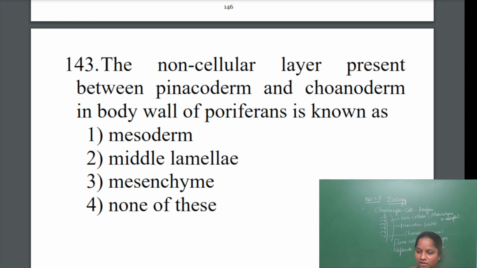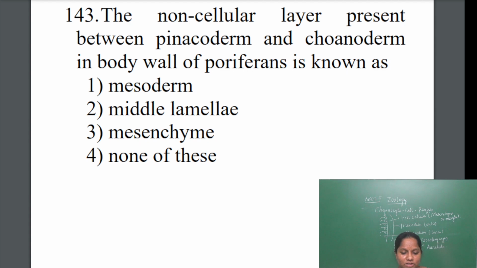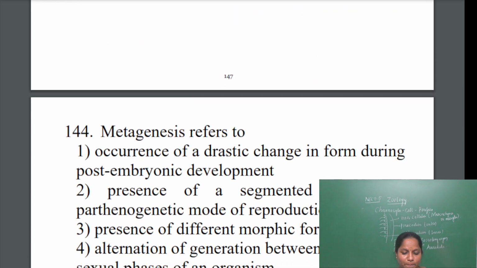Then middle lamellae is given. Middle lamellae is present in plants. Next, mesenchyma. So mesenchyma is correct. The non-cellular layer present between the pinacoderm and coinoderm in the body wall of poriferans is known as mesenchyma. Next.